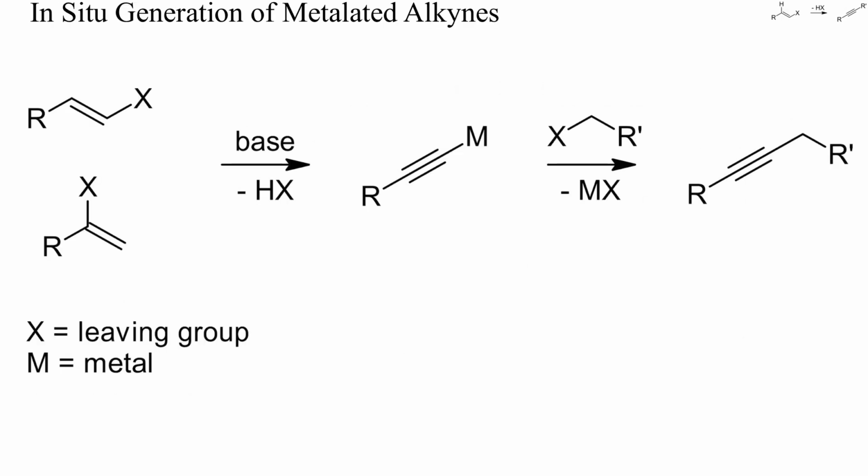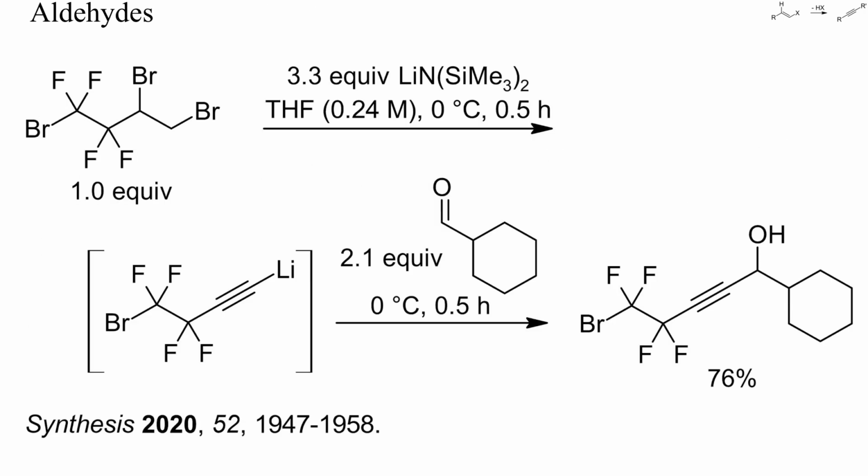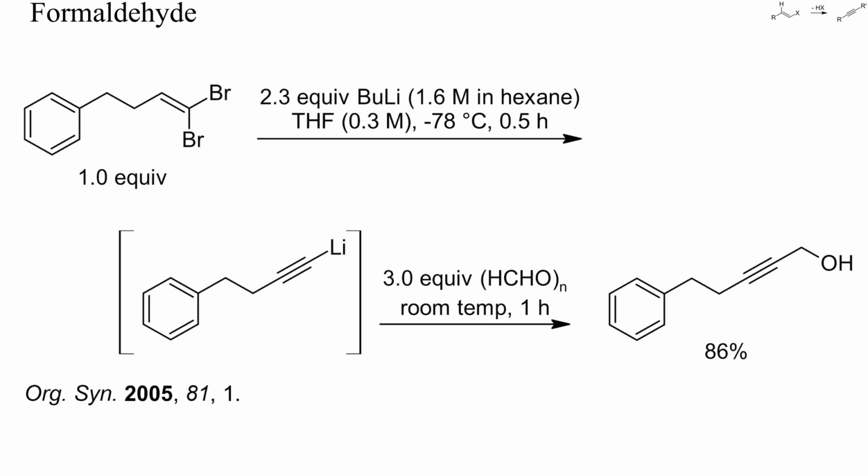Metallated alkynes can also be generated in situ by beta elimination, as discussed in part 1 of this playlist. Here, for instance, a lithiated alkyne was generated from a 1,2-dibromide, and alkylation with an aldehyde yielded a propargylic alcohol directly. In this example, a lithiated alkyne was generated from a vinylidene dibromide, either by beta elimination and reduction or by bromine-lithium exchange, alpha elimination and rearrangement. Addition of paraformaldehyde then gave the primary alcohol.